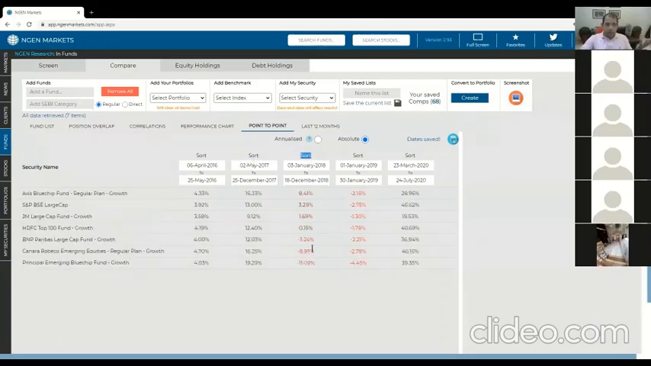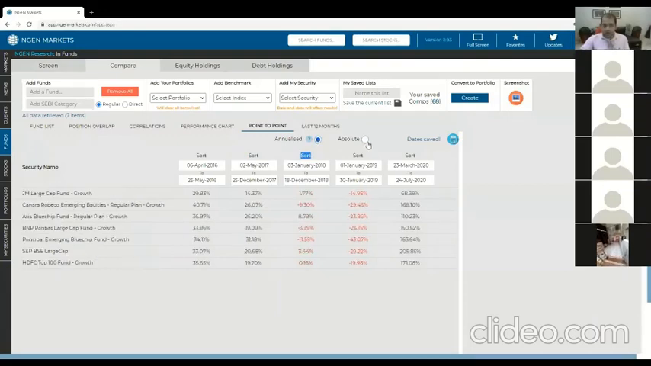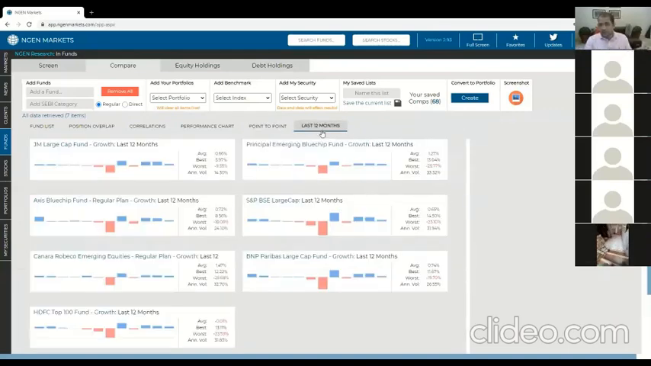And also, if you want, you can look at these results on an annualized basis or a pure NAV to NAV absolute basis. And also, you can download this data in Excel, and that's again standard. Finally, you see the last 12 months. It's just a quick view of how the last 12 months have been for all these funds.